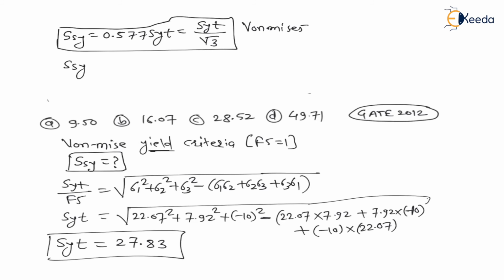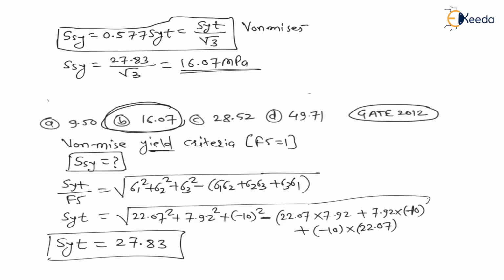Therefore SSY is equal to, put the values, 27.83 divided by under root of 3, and if you solve for this, you will find the answer is 16.07 MPa. Therefore option B is correct. For this question, option B is correct.